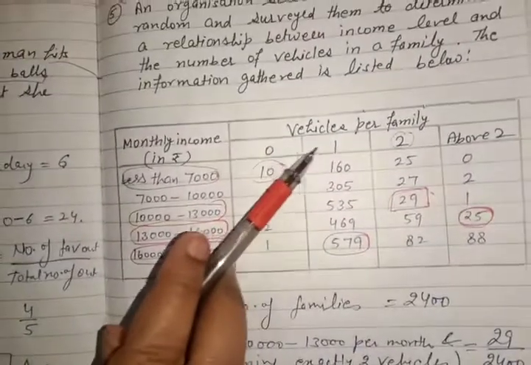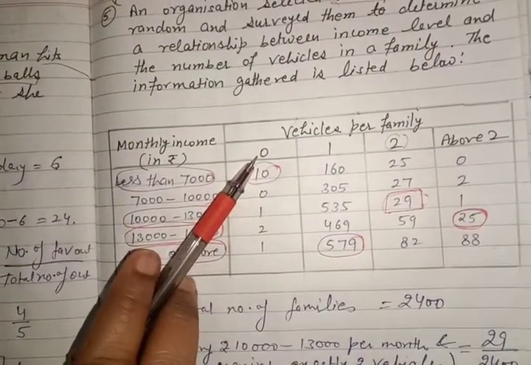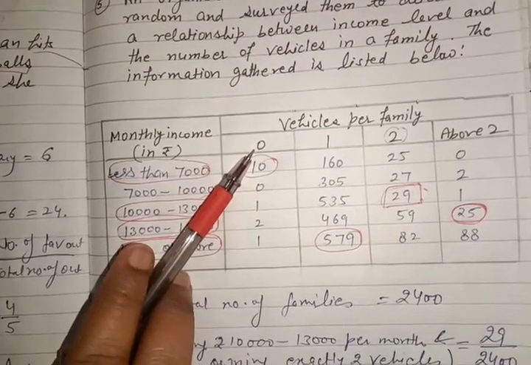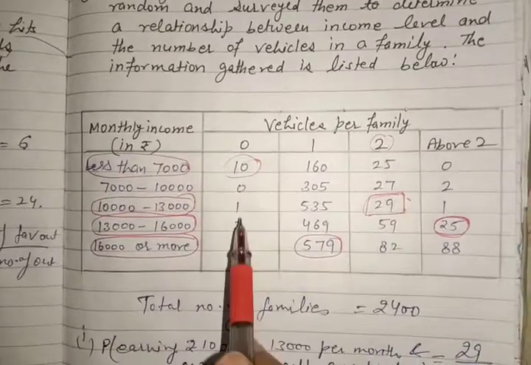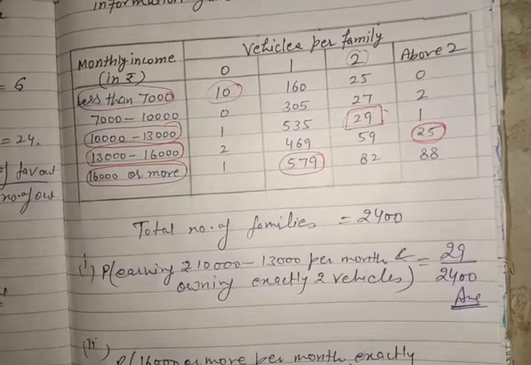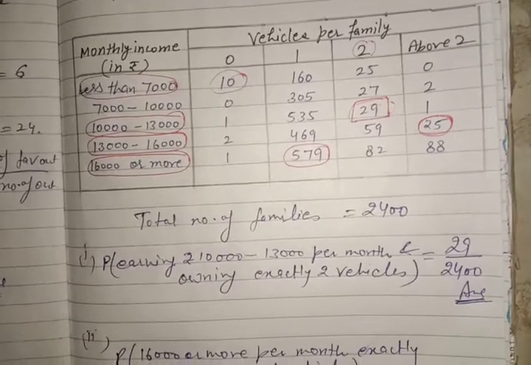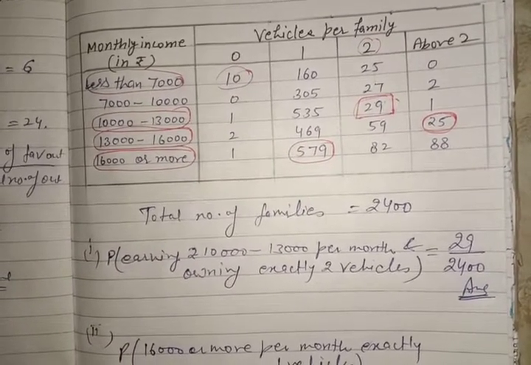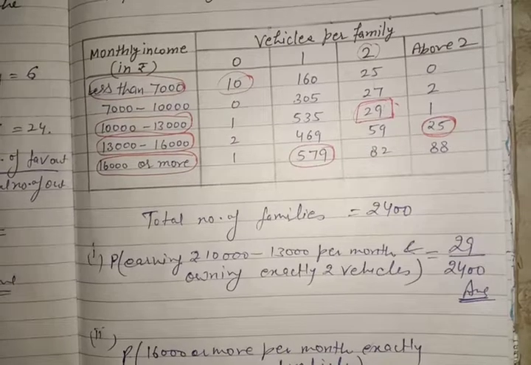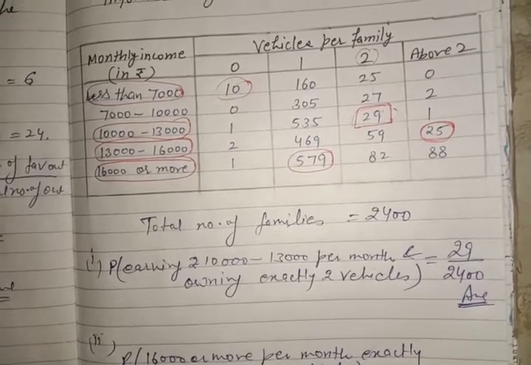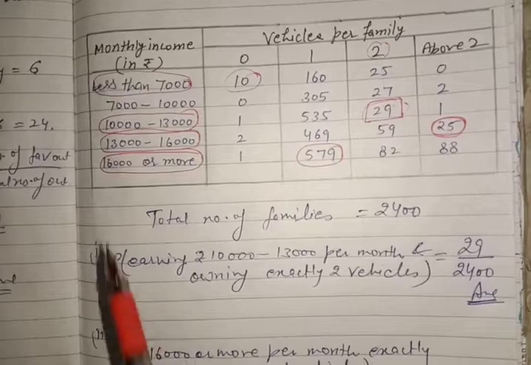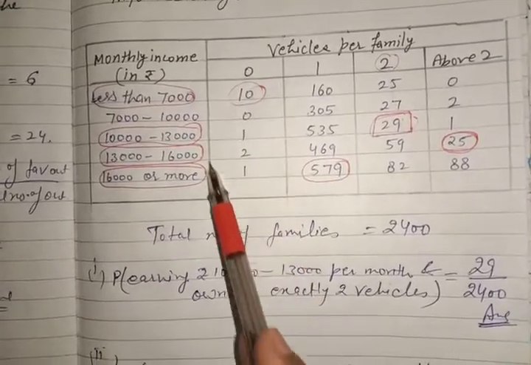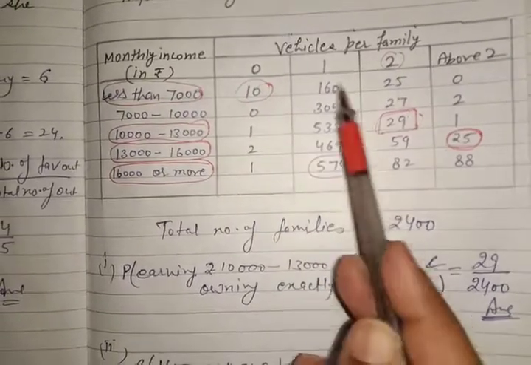Not more than 1 vehicle means 0 or 1. So we need to add 0 and 1. Not more than 1 means 0 vehicle or 1 vehicle. We need to consider the families without taking their income: all families having 0 vehicle and all families having 1 vehicle.